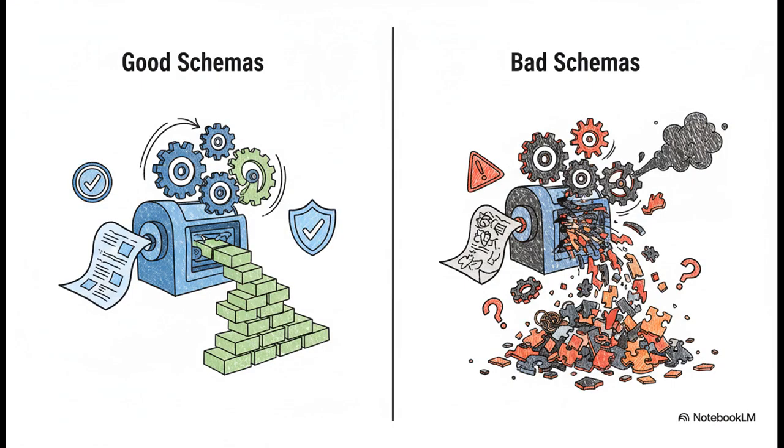What's so stark here is the contrast, right? On the left, with good schemas, you're getting automatic validation, clear documentation that works for both people and the AI model, and you can evolve your tools safely. It all leads to type safety. It prevents runtime errors. It's just better. But on the right, it's chaos. Bad schemas lead straight to runtime failures, the model hallucinating parameters that don't exist, breaking changes, and even security holes because your inputs aren't properly locked down.